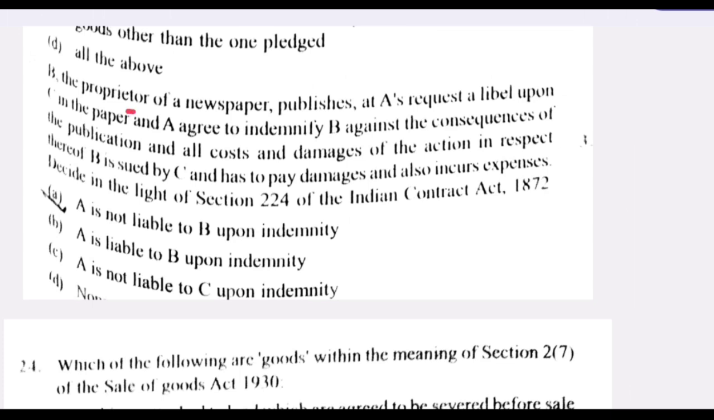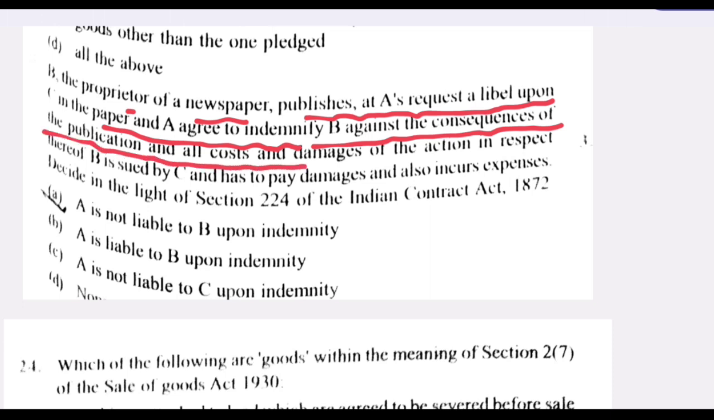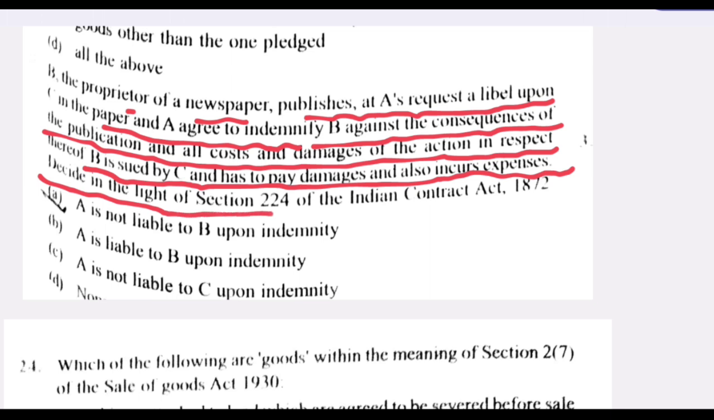B, the proprietor of a newspaper, publishes at A's request a libel upon C in the paper, and A agrees to indemnify B against the consequences of the publication and all costs and damages of the action. In respect thereof, B is sued by C and has to pay damages and also incurs expenses. Decided in the light of Section 224 of the Indian Contract Act 1872. A is the right answer. A is not liable to B upon indemnity.